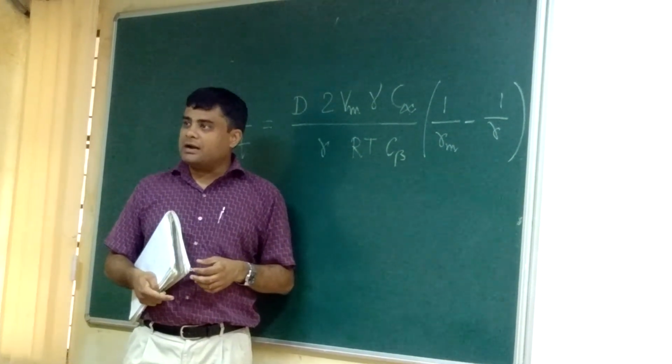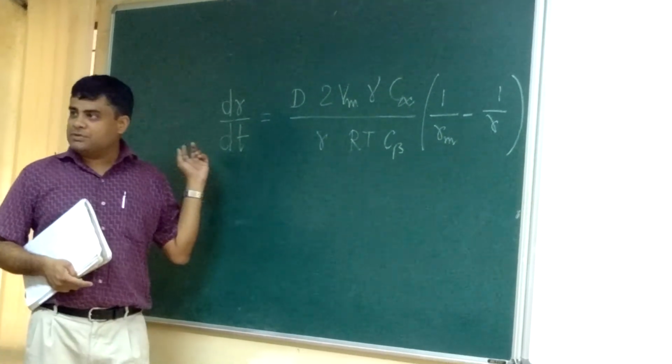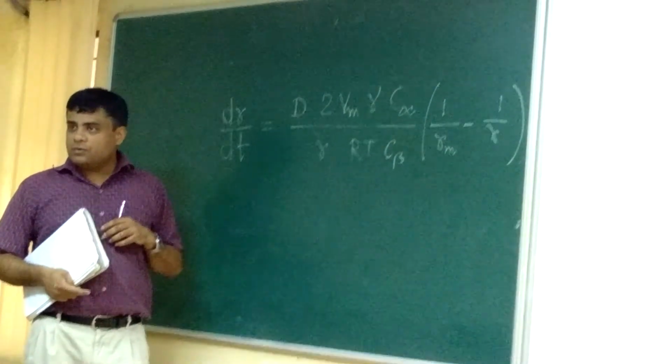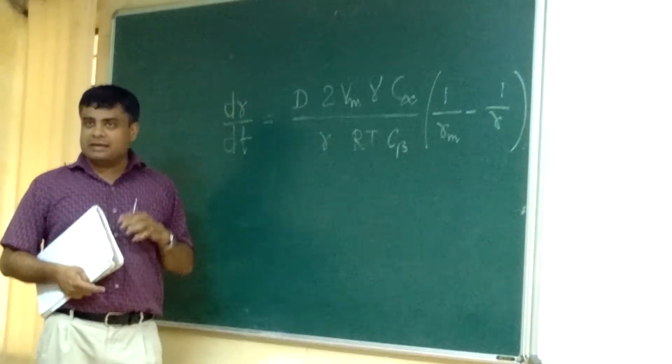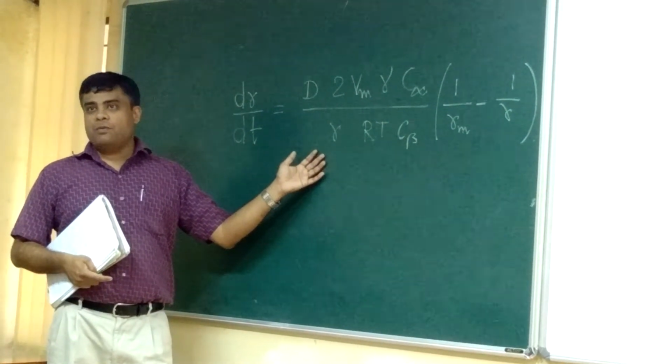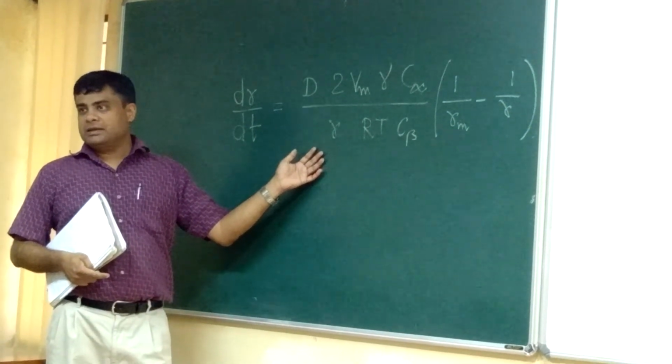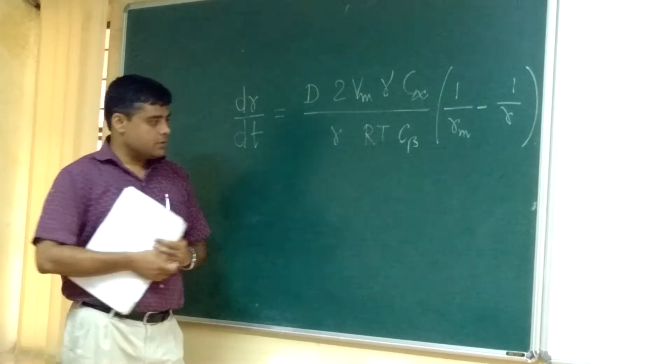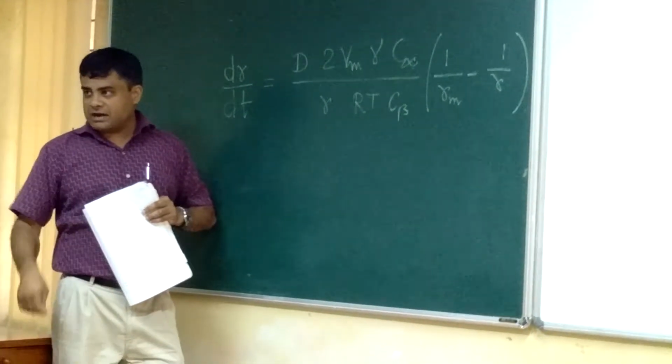So how will the velocity of that individual particle vary graphically if you plot dR/dt versus R? I wanted you to plot that in your own notebooks. Anyone of you can try?